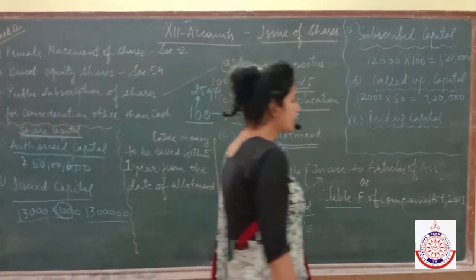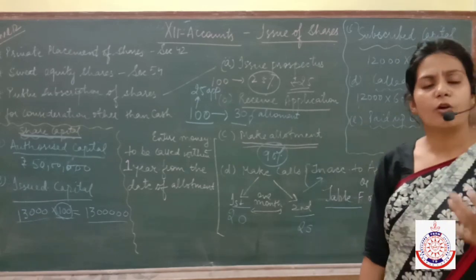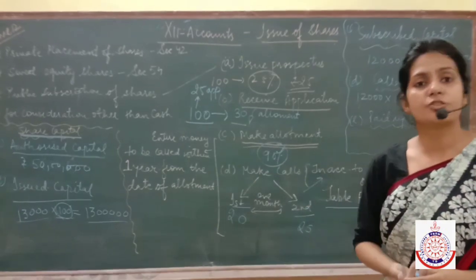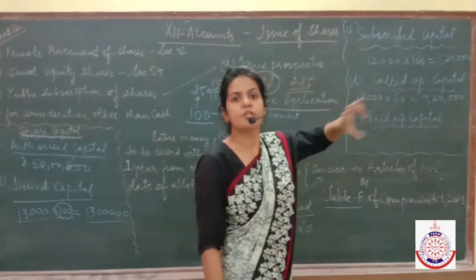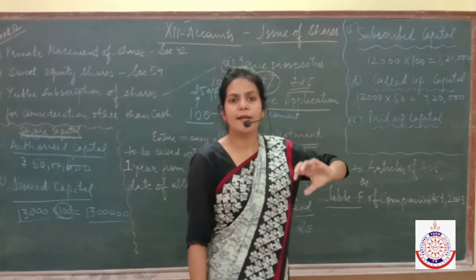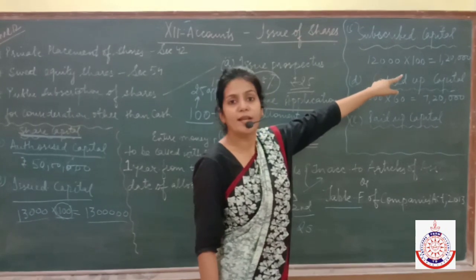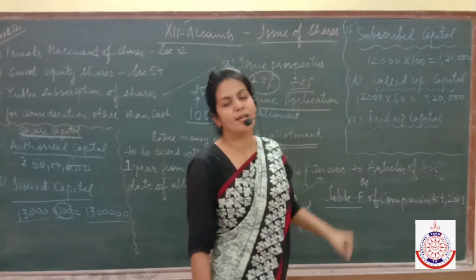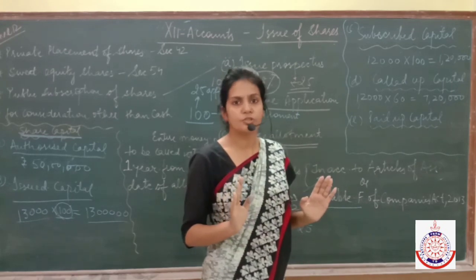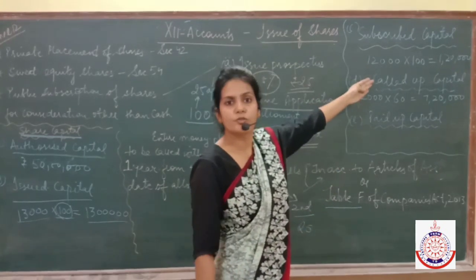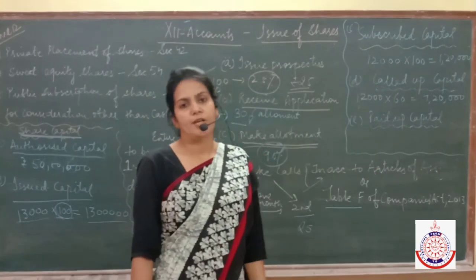Now suppose you have issued 13,000 shares, but the public has not purchased all 13,000 shares. Rather, the public has purchased only 12,000 shares. You issued 13,000 but the public has applied for only 12,000 shares. So 12,000 into 100 means 1,20,000 becomes the subscribed capital. The public is not interested in purchasing all 13,000 shares, so they have purchased only 12,000 shares of rupees 100 each. So 1,20,000 becomes the subscribed capital.